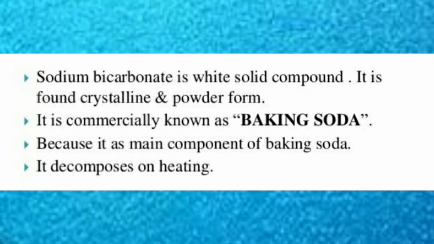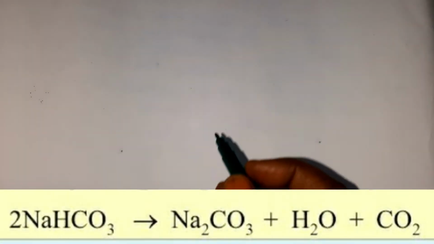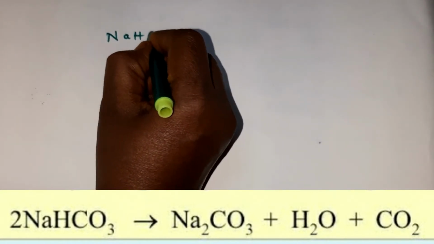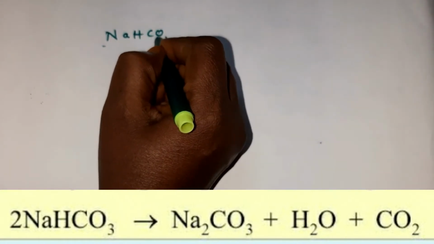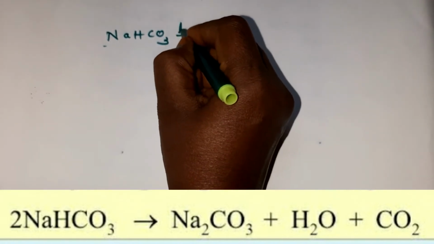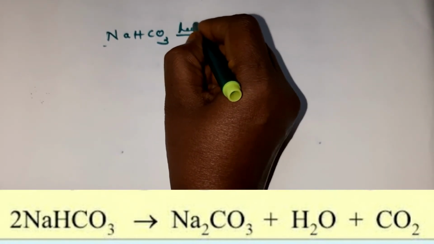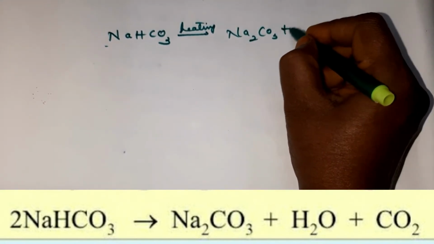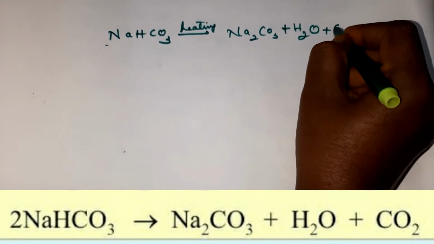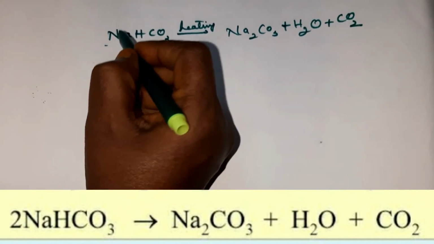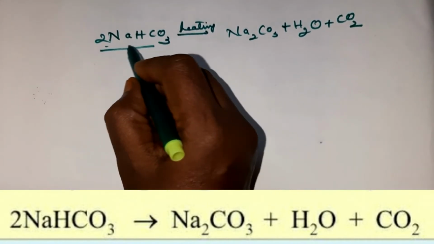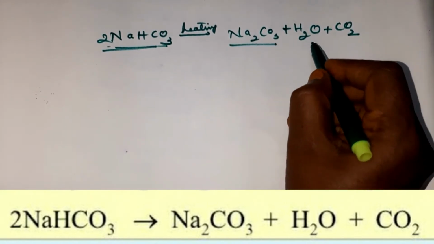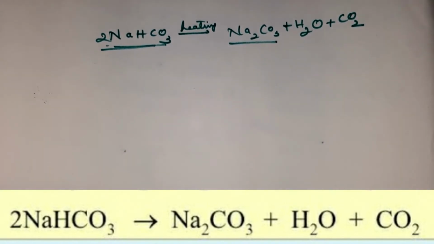It decomposes on heating, children. For example, if you take sodium bicarbonate, NaHCO3, on heating, it decomposes into sodium carbonate plus water plus carbon dioxide. You all understood, children? Sodium bicarbonate decomposes to sodium carbonate, water and carbon dioxide.